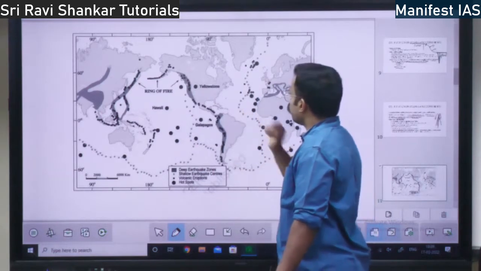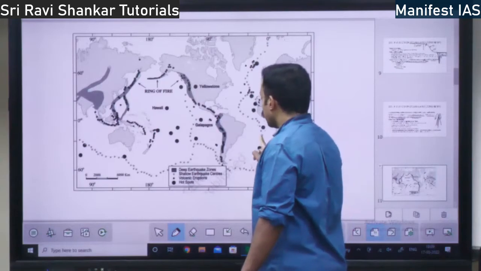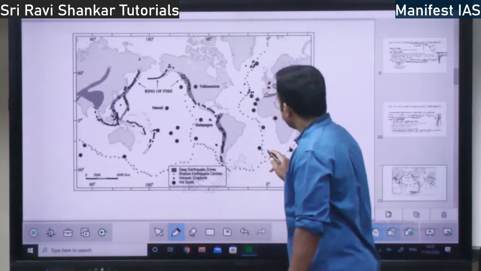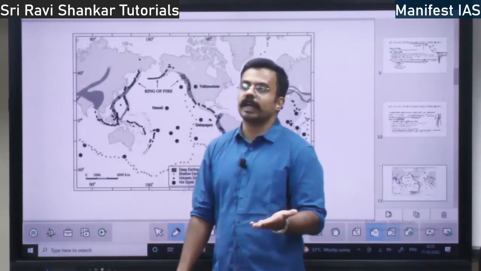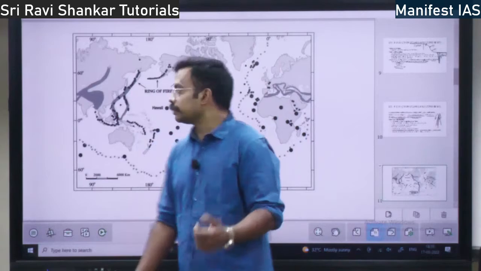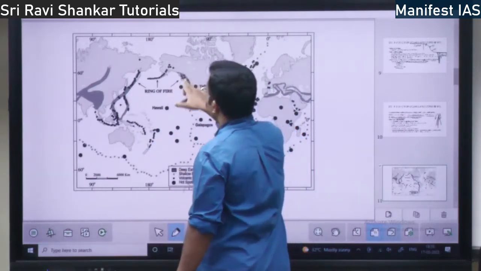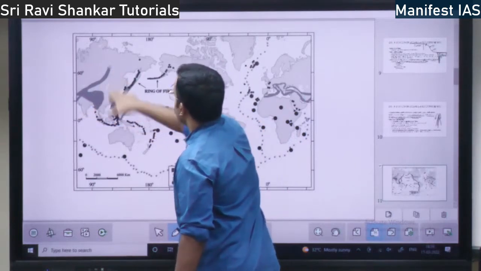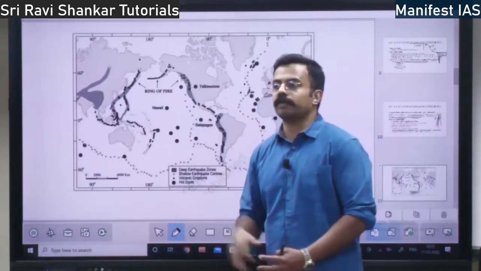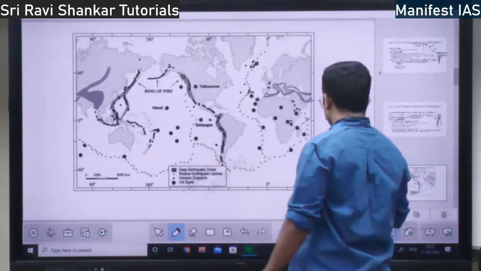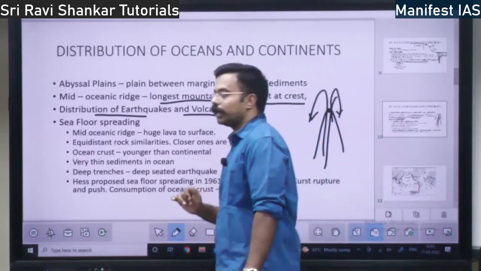Then the light small dots are there, right? These are shallow earthquake centers. The light dots you are seeing, small, in the light color, they are shallow earthquakes. That is not deep earthquakes. Whereas you see the darker region here. This darker region is the deep earthquake region. There will be very deep earthquakes in those regions, right? This is how earthquakes and volcanoes are distributed across the world.